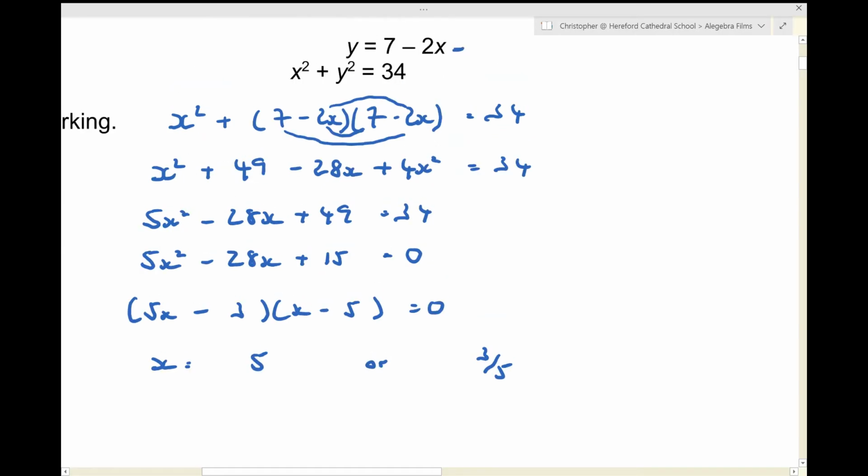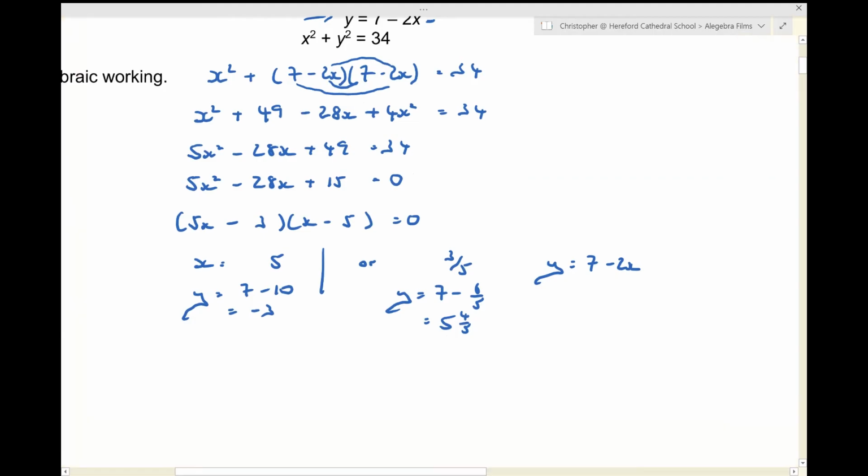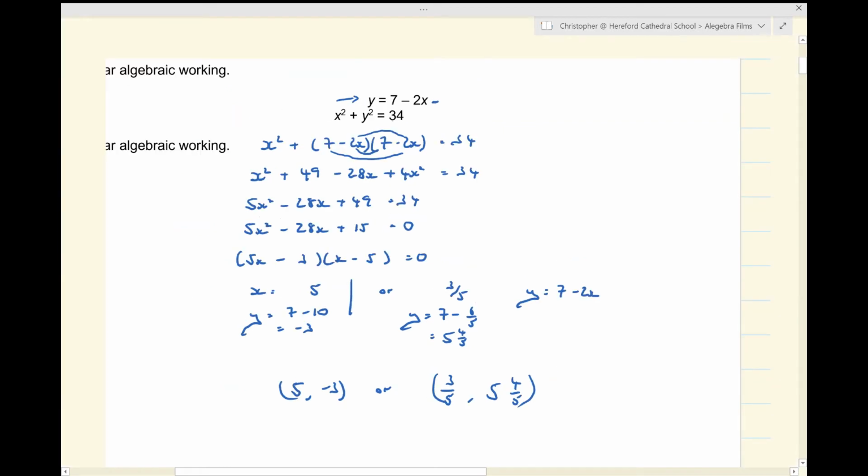Now what about y? Well, of course, I've got this equation here, haven't I? Y is 7 minus 2x. So if x is 5, then y is 7 minus 2 of those, 10, so that's minus 3. Or if x is 3/5, then y is 7 minus 6/5, which is 5 and 4/5. So my two solutions are that x is 5 and y is minus 3, or x is 3/5 and y is 5 and 4/5. And that's question 1.